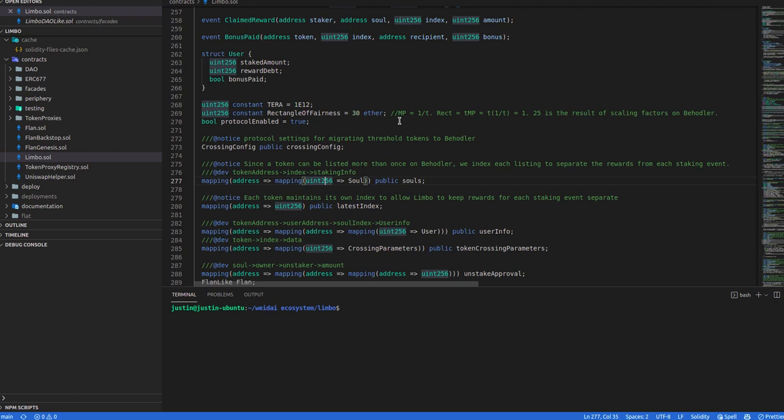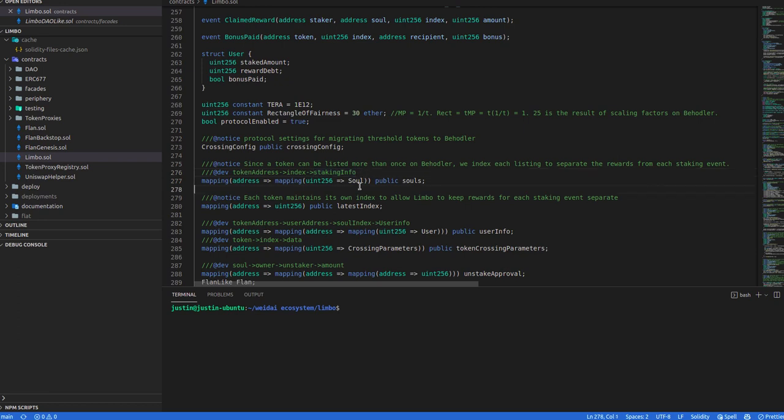Okay, now we've got a convoluted mapping. So we have a mapping of address to Sols. So that would be, in other words, a token address to the struct that tells us about all the staking parameters around that token. But we've now indirectly mapped it to an integer mapping to Sol. So in other words, for every token we have an indexed, basically an array of Sols. The only reason I've used mapping is because of the indexing feature of mapping versus array.